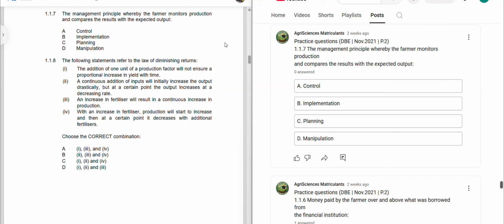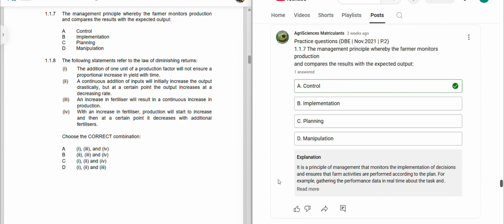So he monitors, he observes what is happening, and he compares the results with the expected output. The results of what he's seeing with what was expected. So option A, we have control, B, implementation, C, planning, D, manipulation. So the correct answer here is A, control.